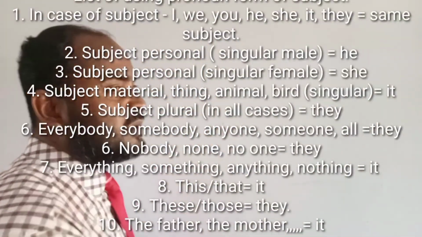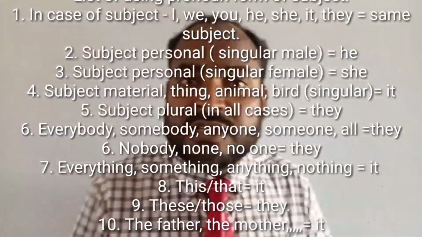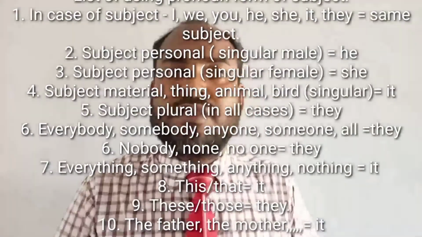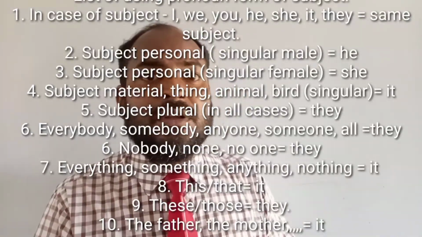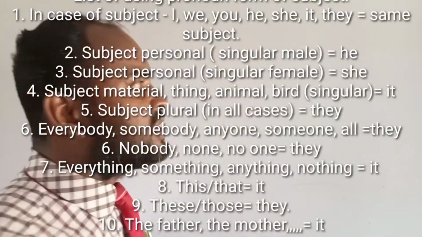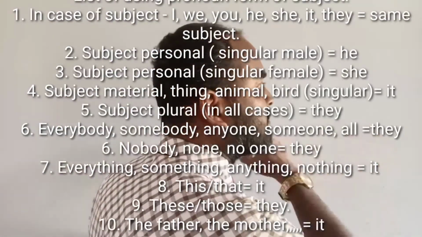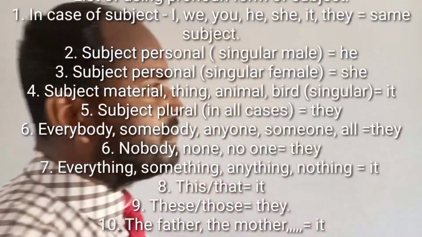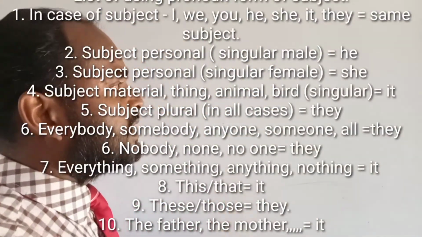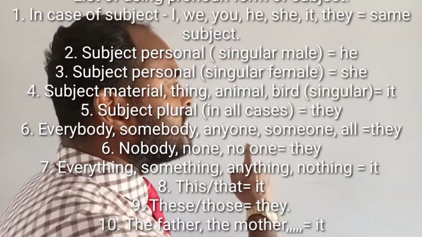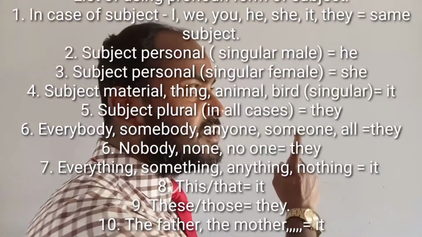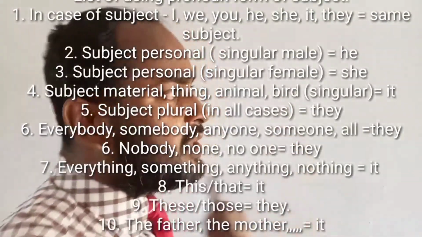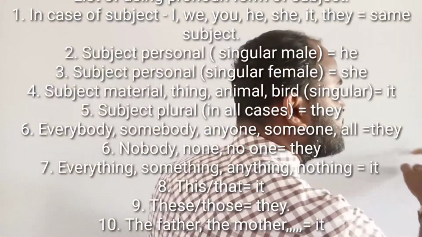But number two, if the subject is a personal subject, a singular proper noun, then we shall write the pronoun form of the subject as he. Okay, but my dear learners, if the subject is a personal subject and this is female, then we shall write she.